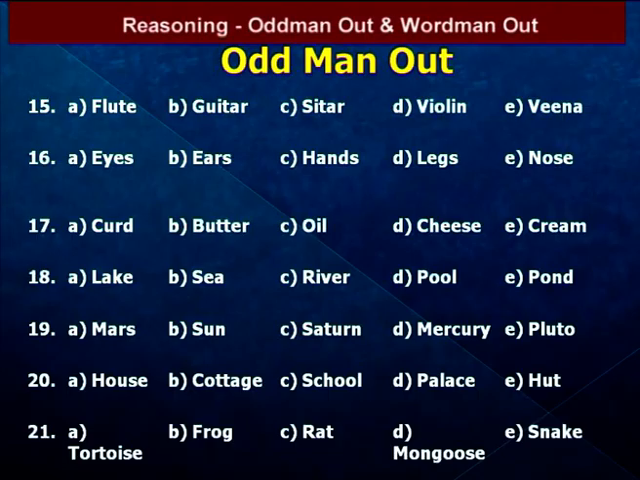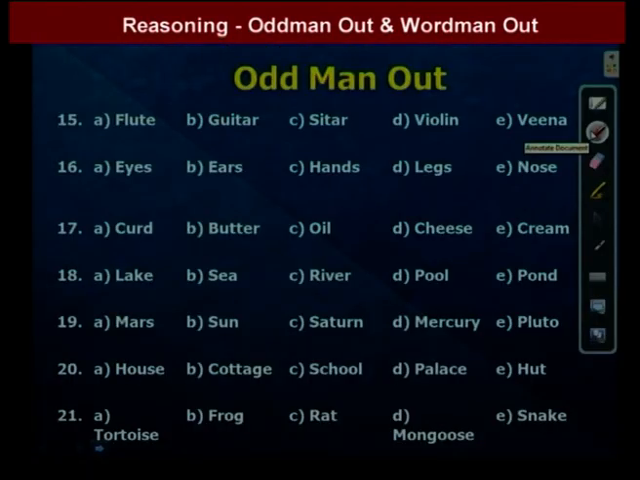We go to the next question. Eyes, ears, hands, legs, nose. In these 5 words, one is different. That one is nose, because the given 4 words come in pairs. Except nose, remaining all are in pairs. So the answer is nose. We go to the next question.